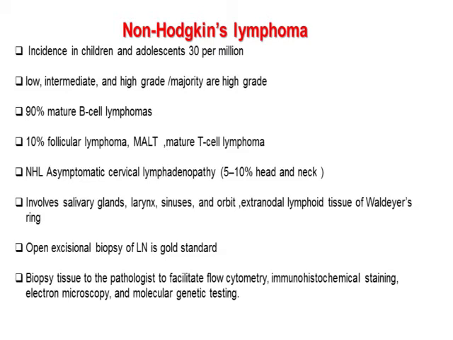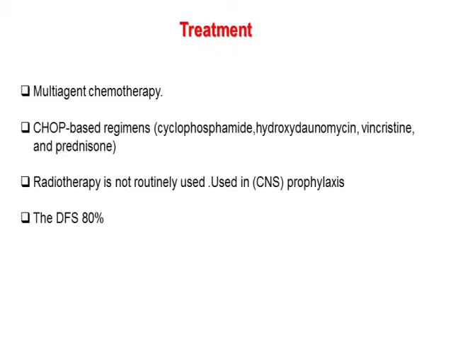Diagnosis is mainly by open biopsy, and we have to carry out other ancillary procedures like flow cytometry, immunohistochemical staining, electron microscopy, and molecular genetics as well. Treatment is by chemotherapy. The CHOP regimen is the commonly used regimen, and radiotherapy is not routinely indicated in non-Hodgkin's lymphoma. Disease-free survival is around 80%.